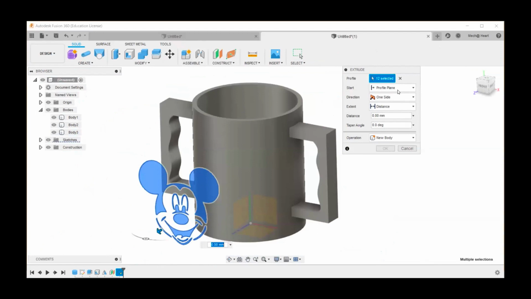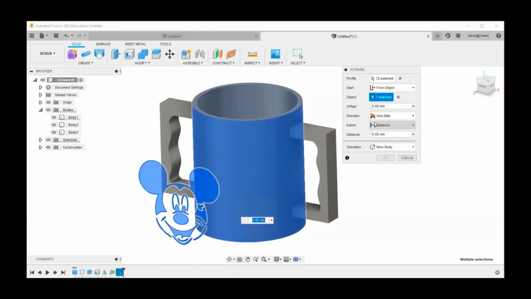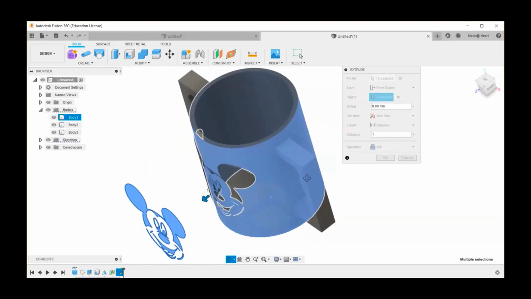So now I'm going to select, till now from the profile plane perpendicularly we were extruding, right? But I want this to be on the face of this, right? On this circular thing, I want this to be protruded from. So instead of profile plane, I will select from object. So you can see in the extrude itself, there are so many options available. So I'm going to select this face. And from here, I want it to be extruded to say 1 mm, right? So you can see how this is going to look.